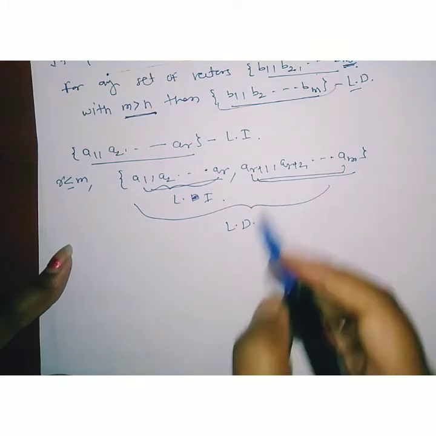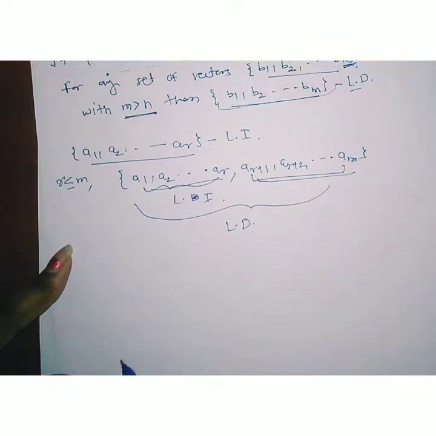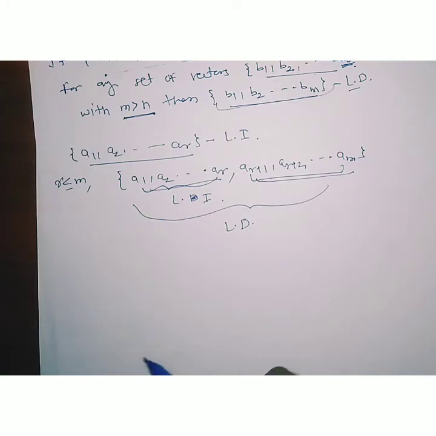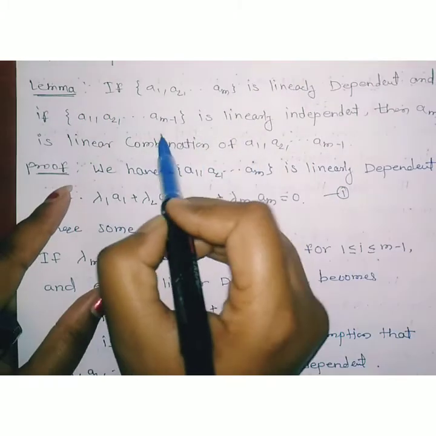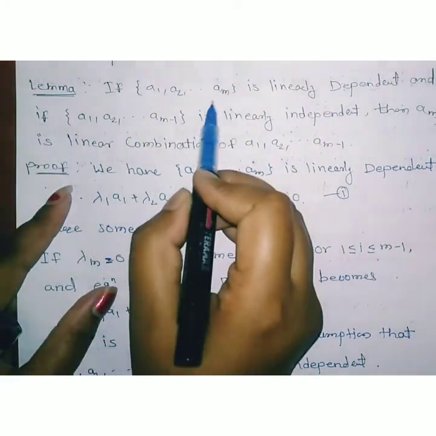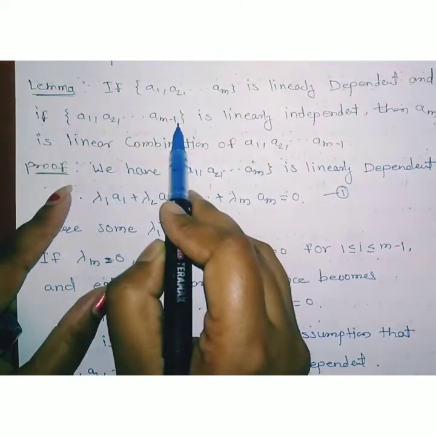Therefore, as this set is linearly dependent, by using this lemma, the last vector which was added to that set must be a linear combination of the linearly independent set.